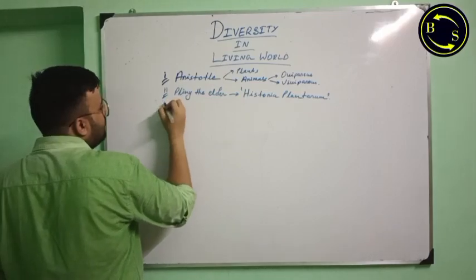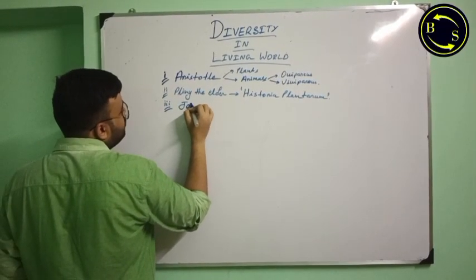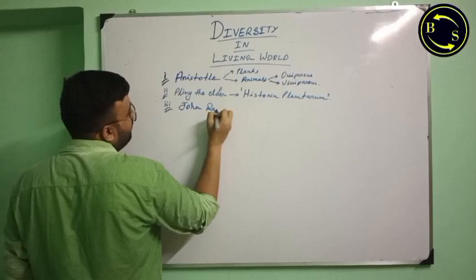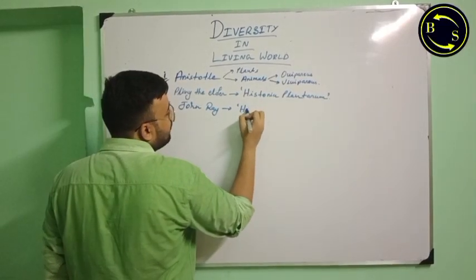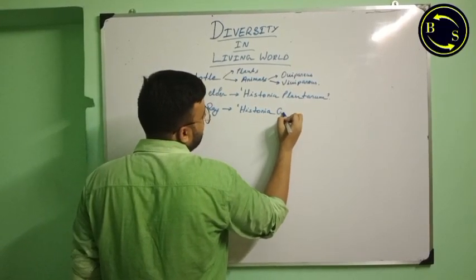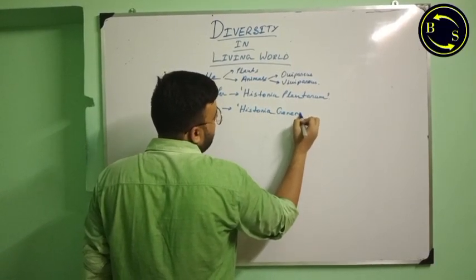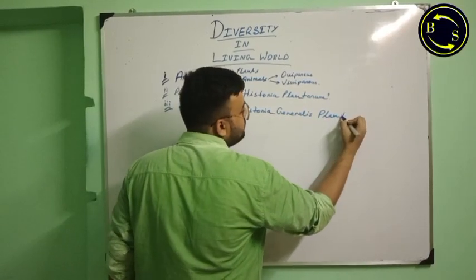Next, another person, John Ray. He also wrote a book called Historia generalis plantarum.